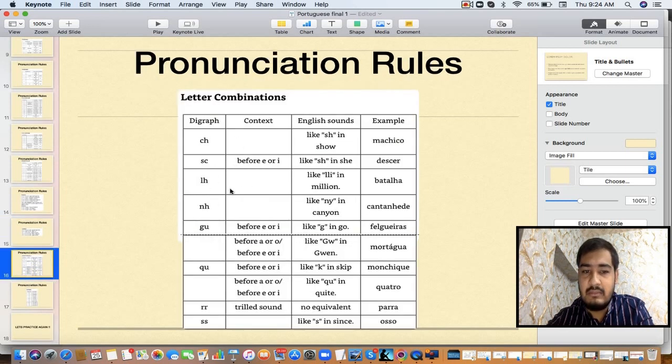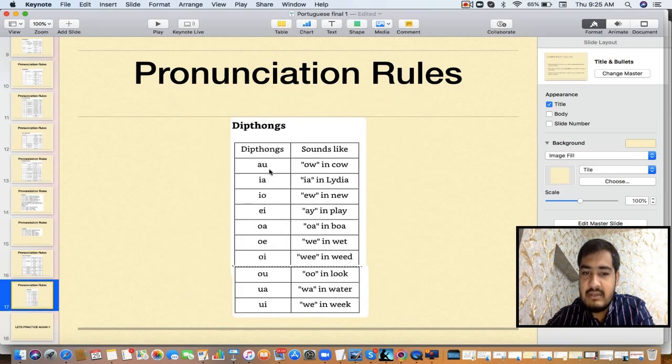Now, there are some letter combinations. CH has the sh sound, mashiko. Revise these rules, access the lecture at least 3 or 4 times, then you will be able to remember these rules with practice. SC has the sh sound again, desher. Then LH is the same as in English, NH is like near. GU, I told you, before A or U, will have the G sound, so we have already covered that. Then QU is again like qua, R is literal R, double S is Sir, no change in that.